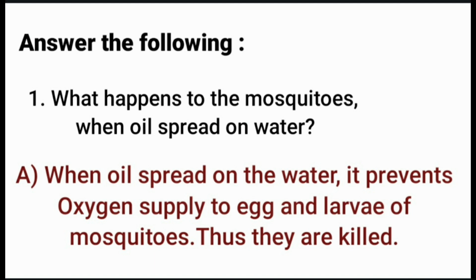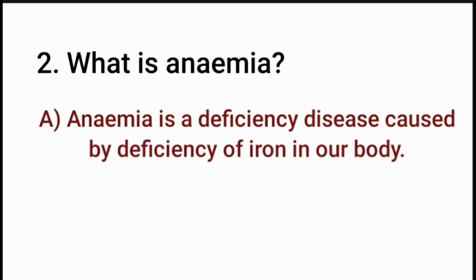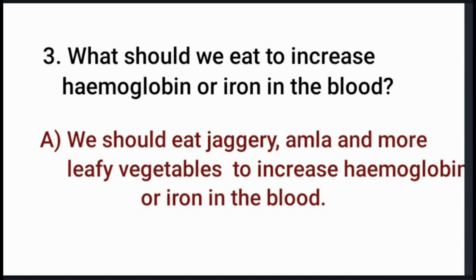Answer the following. First one. What happens to the mosquitoes when oil is spread on water? When oil is spread on the water, it prevents oxygen supply to the eggs and larvae of mosquitoes. Thus, they are killed. What is anemia? Anemia is a deficiency disease caused by deficiency of iron in our body. What should we eat to increase hemoglobin or iron in the blood? We should eat jaggery, amla, and more leafy vegetables to increase hemoglobin or iron in the blood.